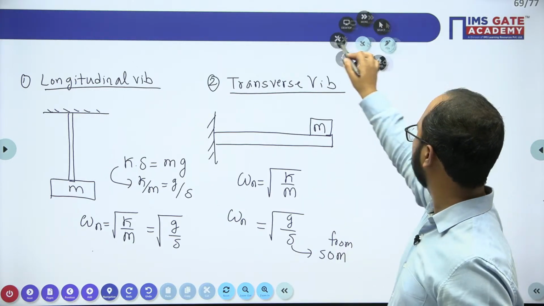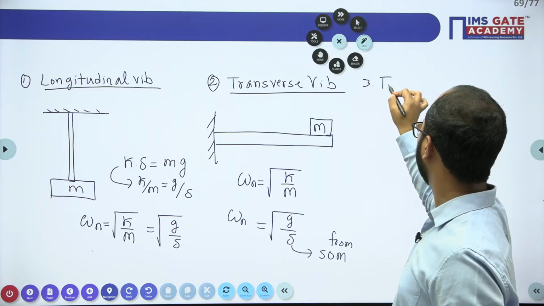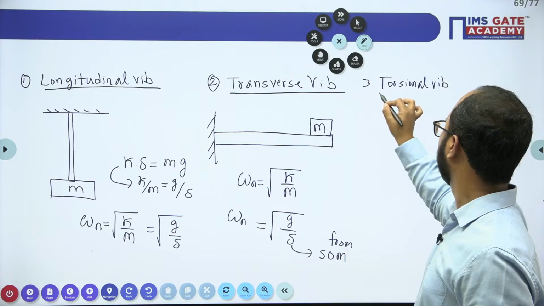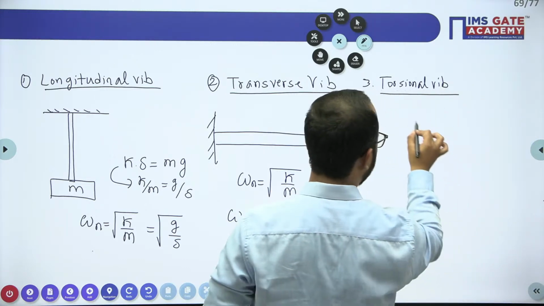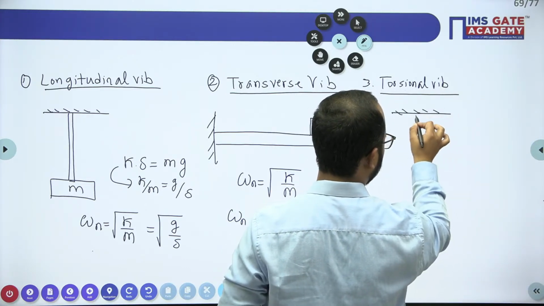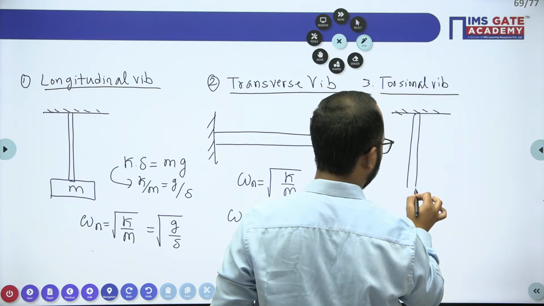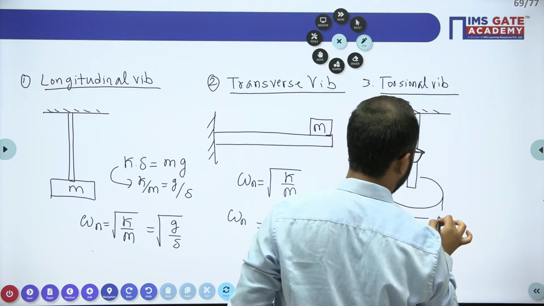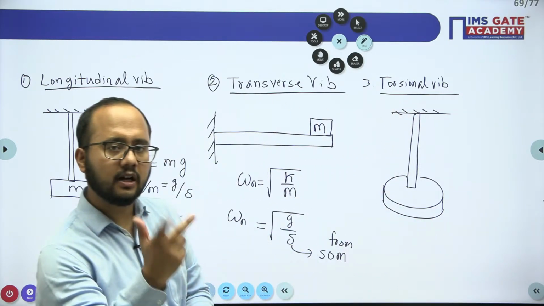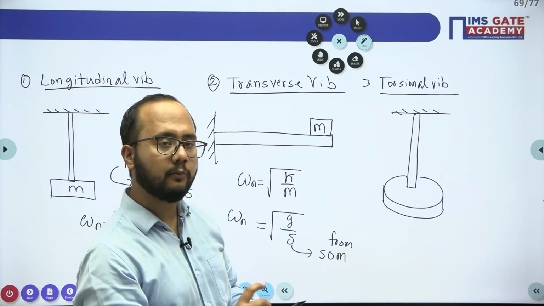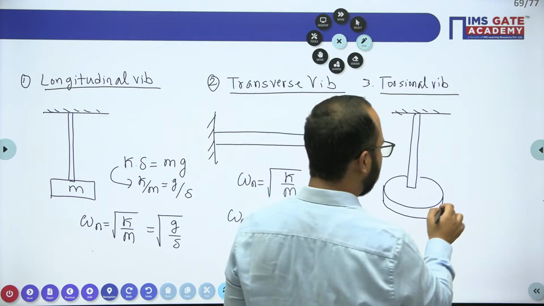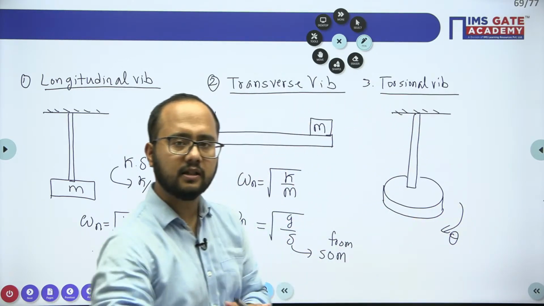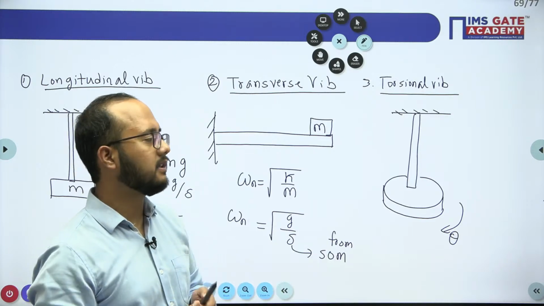And the third one, torsional vibration. How will the torsional vibration look? Now, if I apply some kind of initial torque here, obviously a torsional vibration will be set up. Let's suppose this is the theta value. If I provide some angular disturbance here, torsional vibration will be set up in this case.